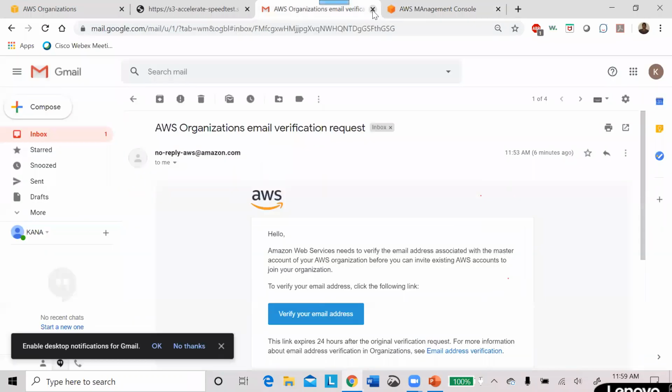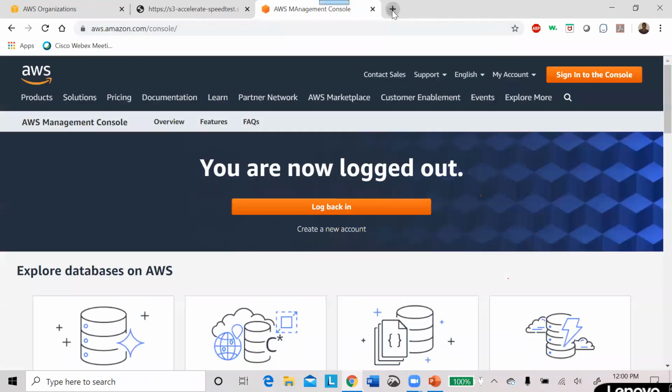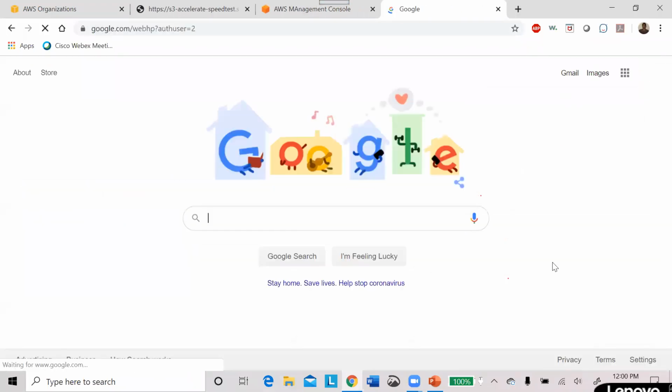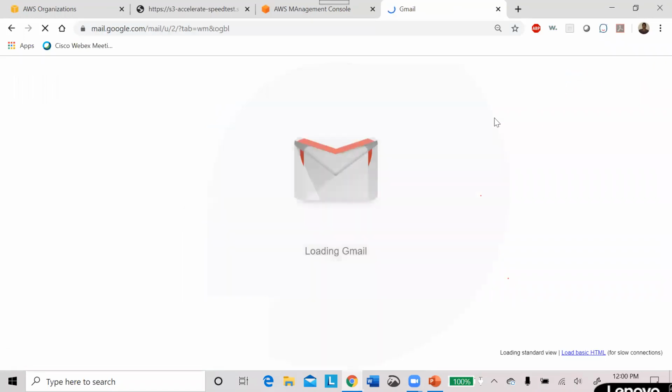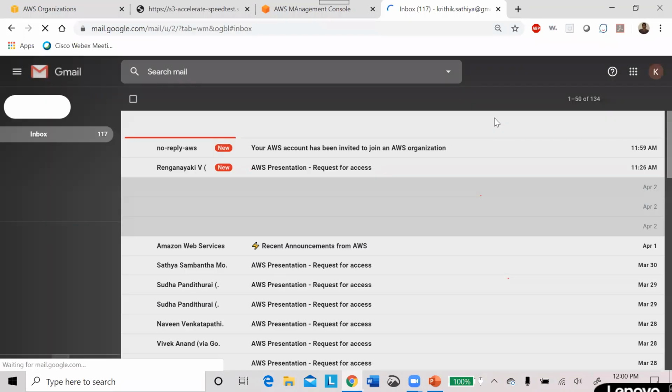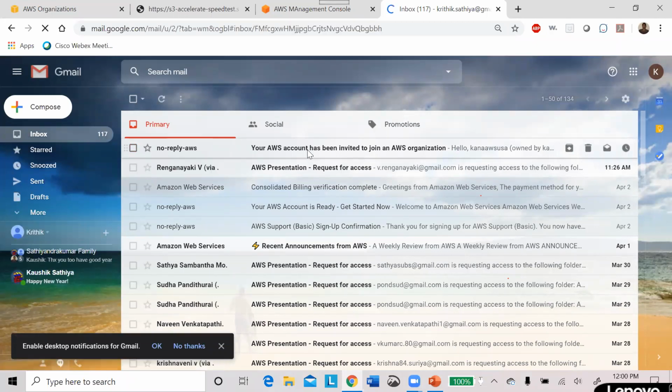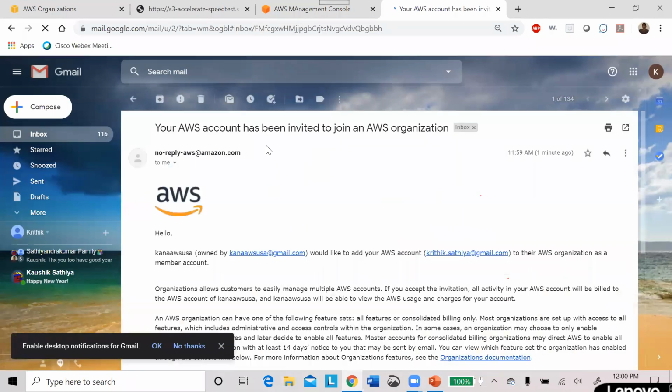Before going to that, for this account I sent the invite to, if I check my Gmail, I'm able to see one email I have received: your AWS account has been invited to join an AWS organization.